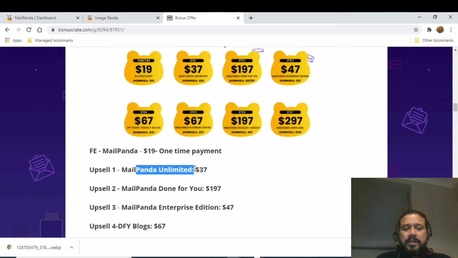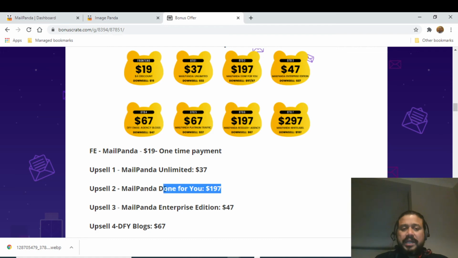Upsell number one is Mail Panda Unlimited. Unfortunately, I don't have much detail on it, as the vendor has not provided details on what this is all about. But upsell number one is Mail Panda Unlimited, that's for $37. Upsell number two is Mail Panda Done for You. That is costing you $197.